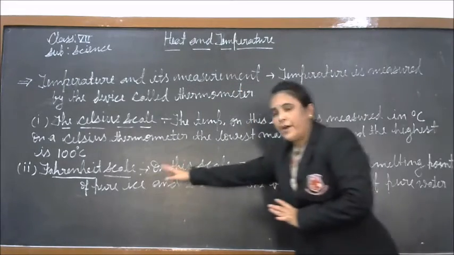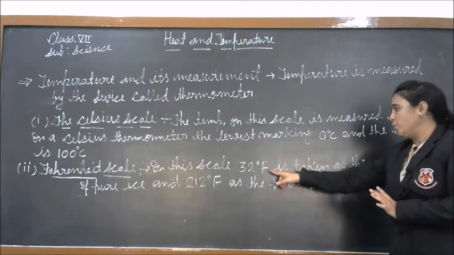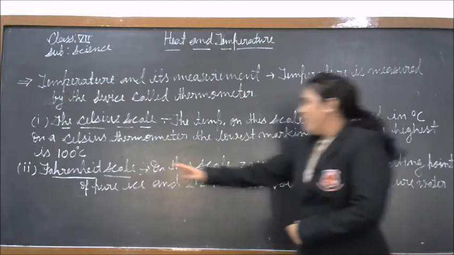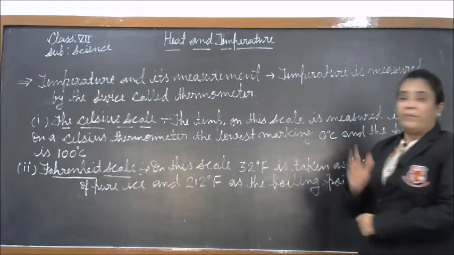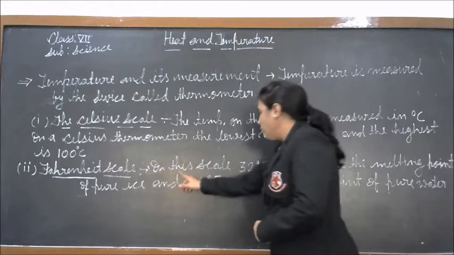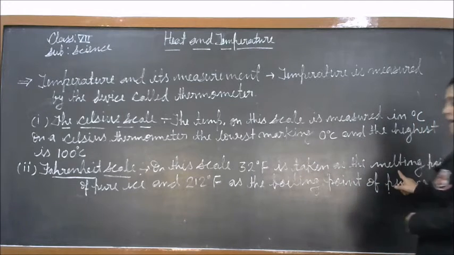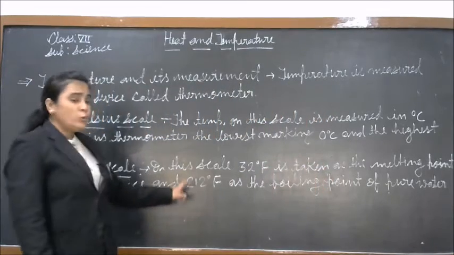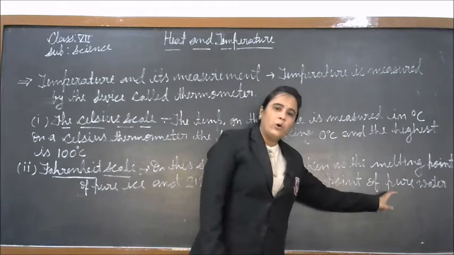Next, the Fahrenheit scale. The temperature on this scale is measured in degree Fahrenheit. On this scale, 32 degrees Fahrenheit is taken as the melting point of pure ice, and 212 degrees Fahrenheit as the boiling point of pure water.